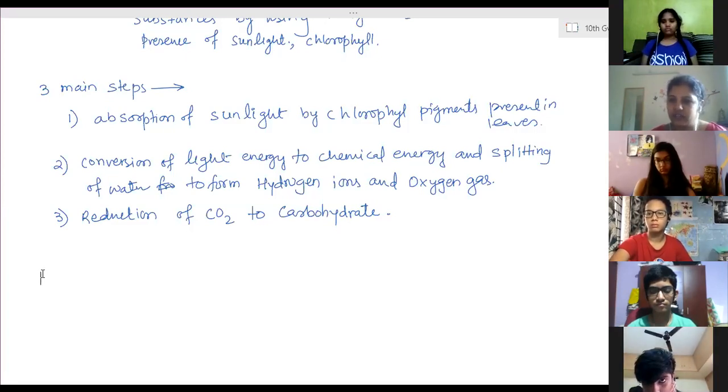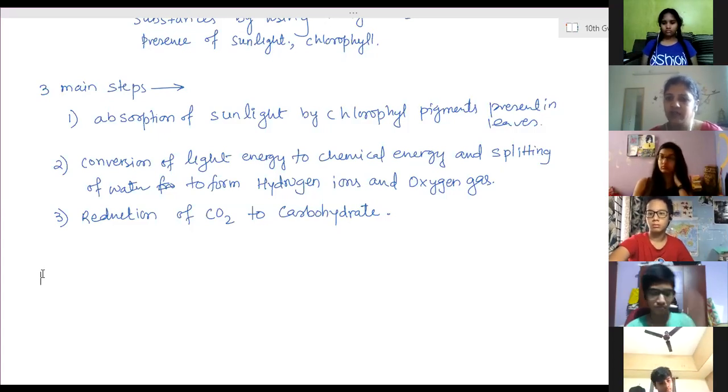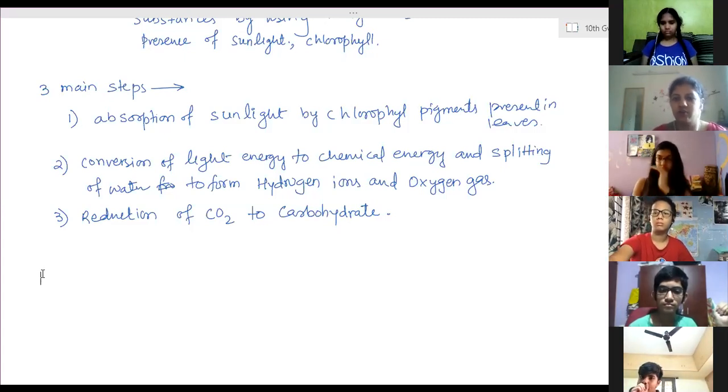Carbon dioxide is waste, it is taken out. Water is useful for other metabolic activities. And then the energy is stored in the form of ATP, and whenever it is needed, it is utilized again. Clear?